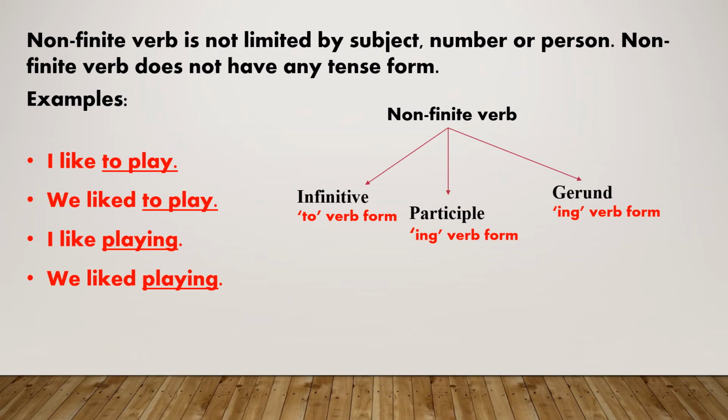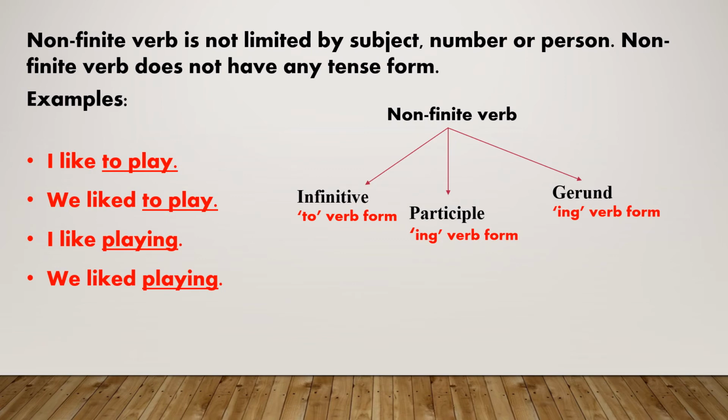Non-finite verb is not limited by subject, number or person. Non-finite verb does not have any tense form. For example, I like to play. We liked to play. Here, the first sentence is in present tense and the second one is in past tense.